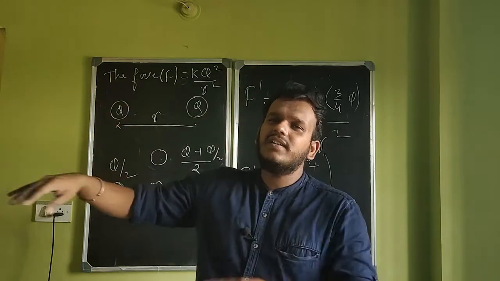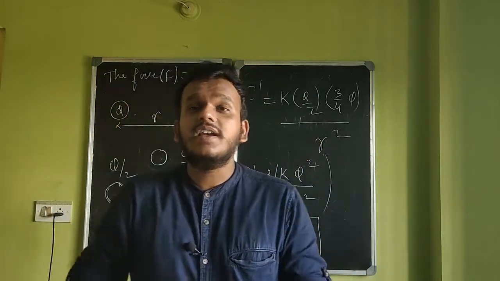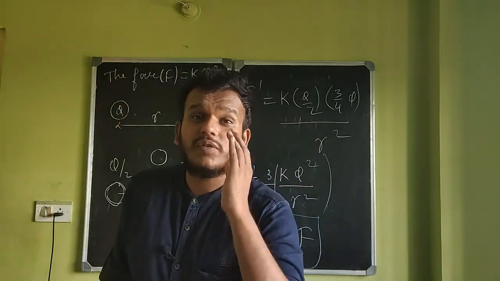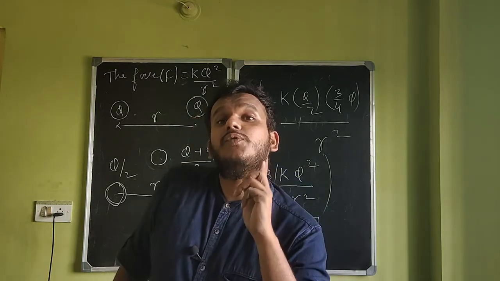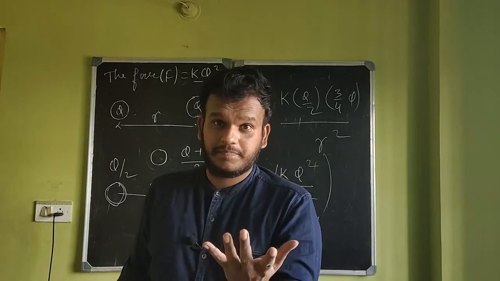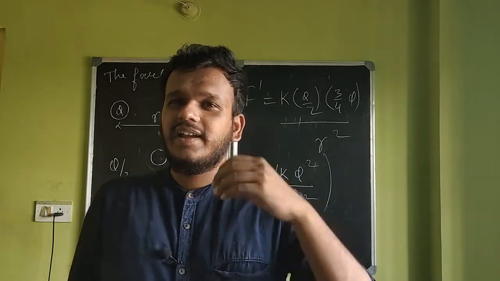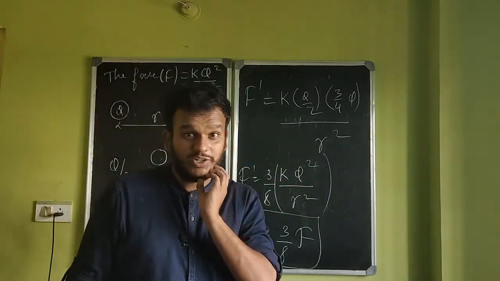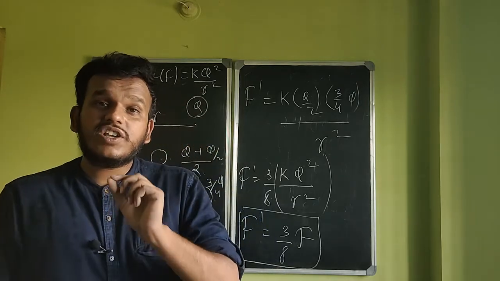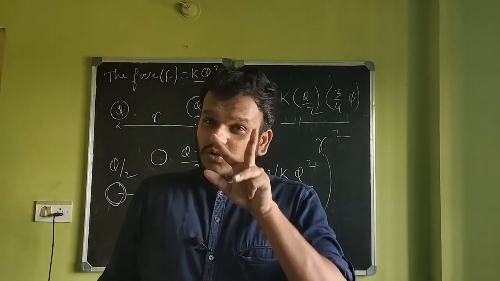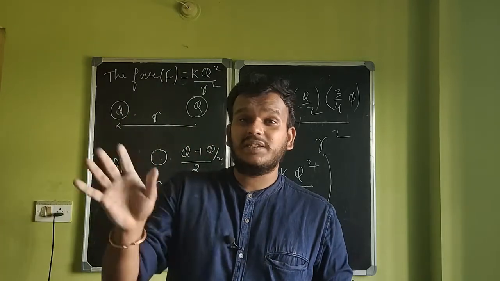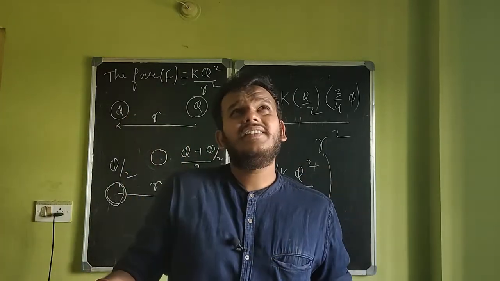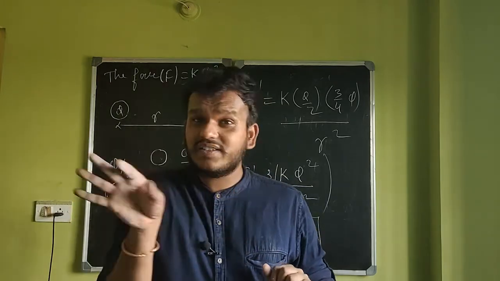I'll not generalize it yet, but I have given you 9 coulomb of charge. How would you split this 9 coulomb of charge between these two charges such that the force between them is maximum? Think on this. Try to get the answer. I'll tell the answer in my next video. How would you spend a charge of 9 coulomb on 2 point charges such that the force between them is maximum for a fixed distance? Let's say the distance between them is 1 meter. I'm not going to change that.